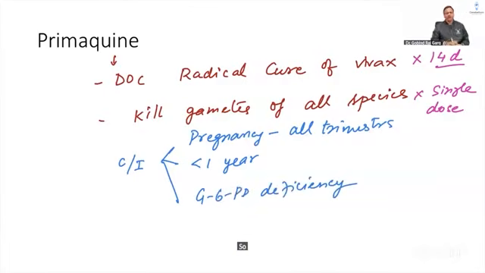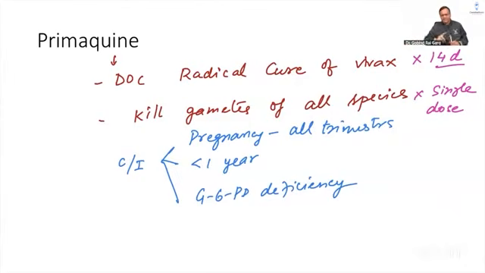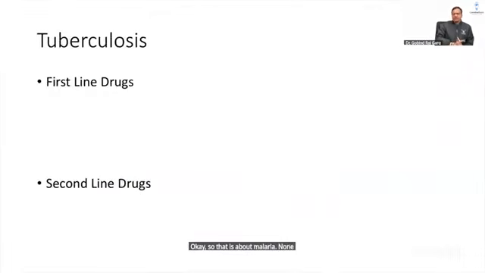So 3 important contraindications of Primaquine need to be remembered. Radical cure of vivax, it is drug of choice, and it can also kill gametes of all these species. Okay, so that is about malaria. Done. Then moving to the most important disease, which is tuberculosis.